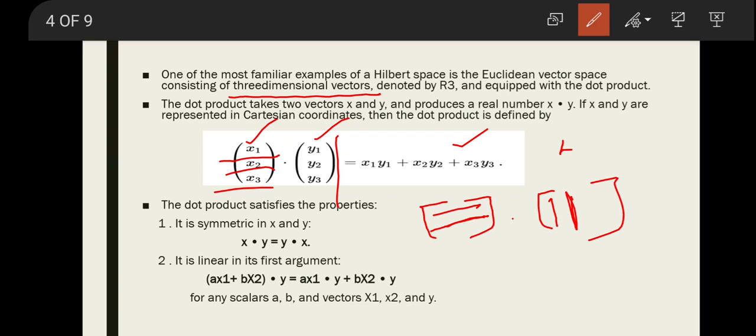First, it is symmetric in x and y, which means x dot y equals y dot x. The next property is that it is linear in its first argument, which means (ax1 plus bx2) dot y equals ax1 dot y plus bx2 dot y. Here, for any scalars a and b, and vectors x1, x2 and y, we have 2 scalars a and b, but 3 vectors x1, x2 and y.